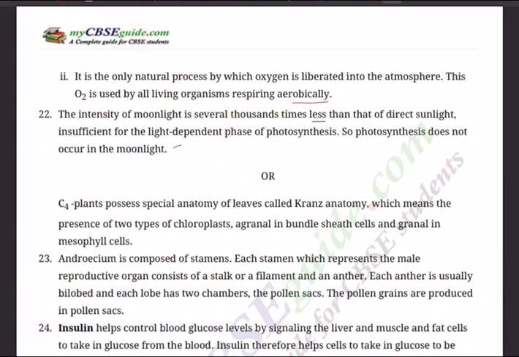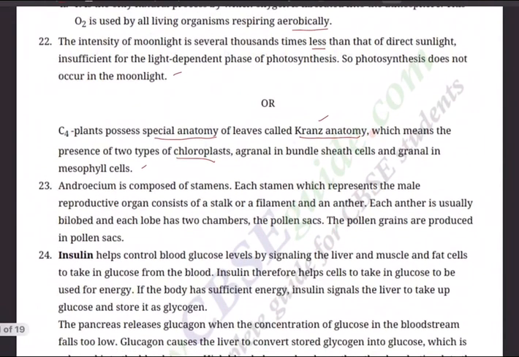Or choice. The anatomy of leaves possessed by C4 plants is different from that of C3 plants. Explain. Now we are talking about the anatomy. C4 plants possess a special anatomy of leaves called Kranz anatomy, which means the presence of 2 types of chloroplasts: agranal in bundle sheath cells and granal in mesophyll cells. That's why it is called Kranz anatomy, named by a scientist called Kranz.